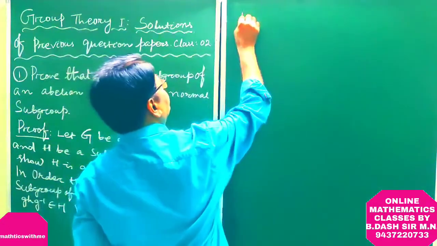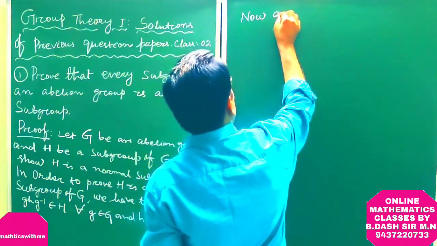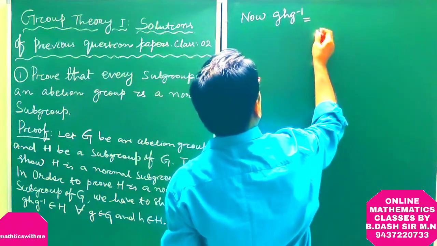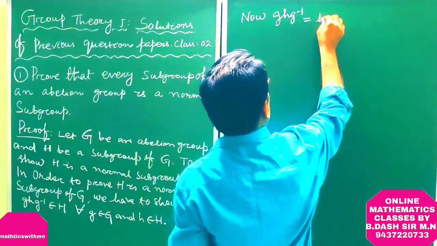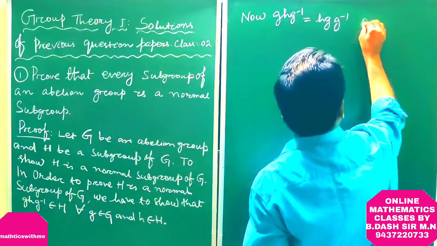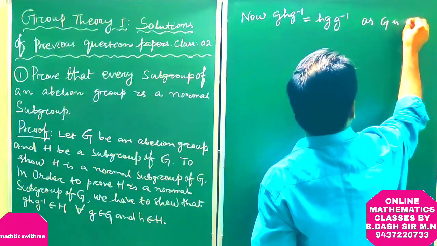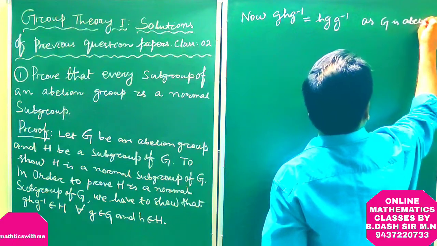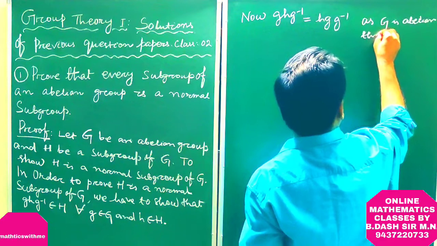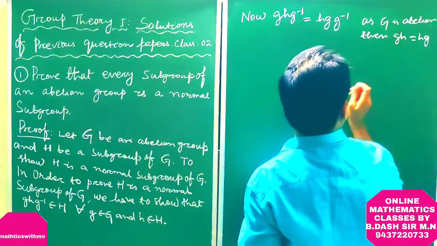Now, g inverse h g is equal to g inverse g h, as G is abelian, then gh is equal to hg.